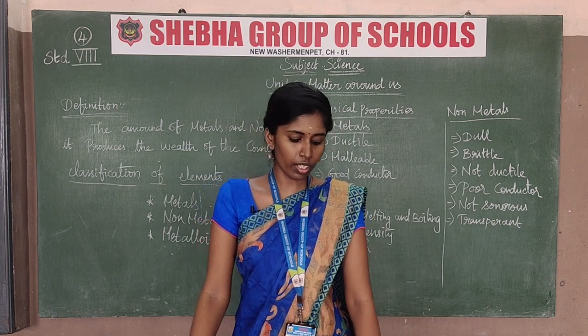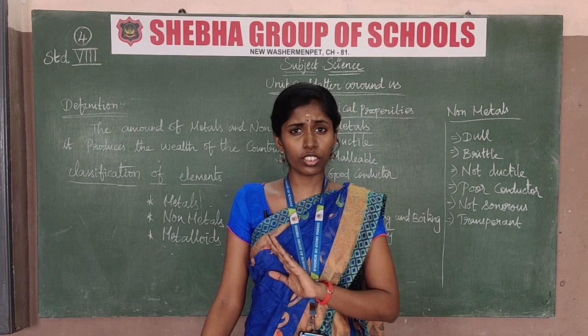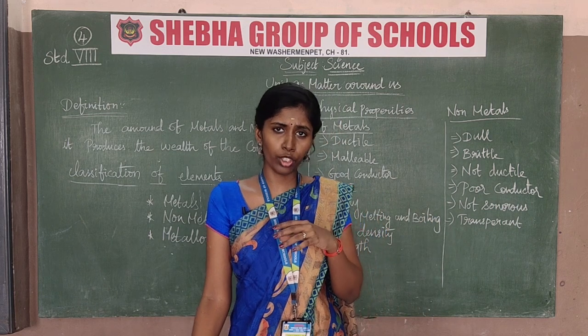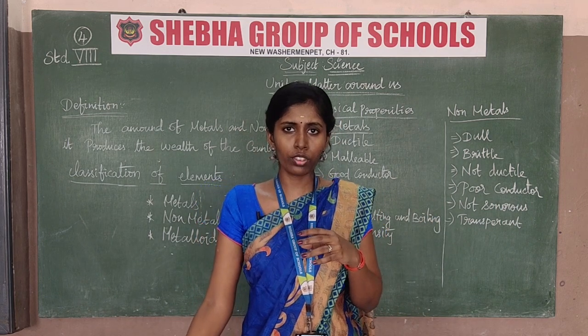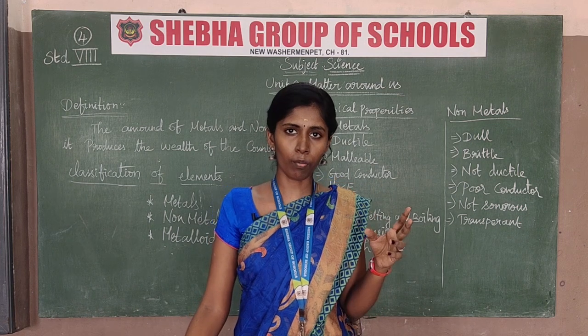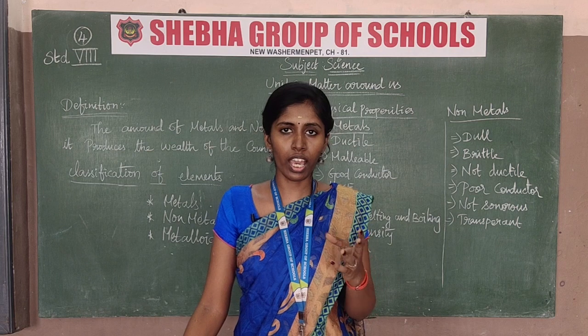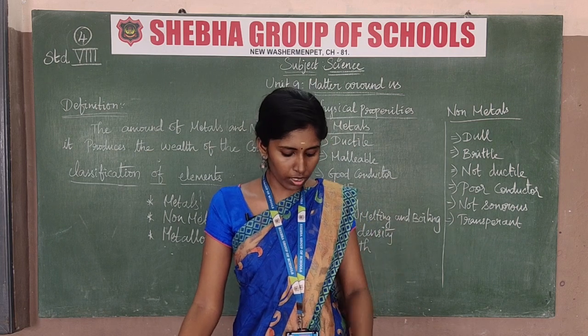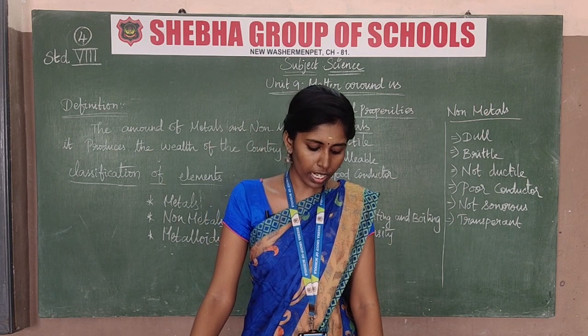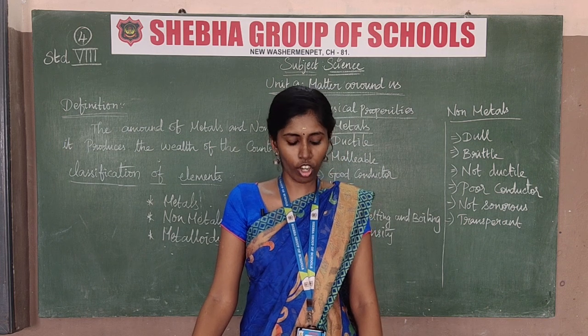So these are metal and non-metallic substances. These elements, a number of elements, combine to form molecules and compounds. So there are two types: one is a pure compound, another is a mixture. Okay. These compounds are made up of atoms. After that, compounds are classified into inorganic compounds and organic compounds.